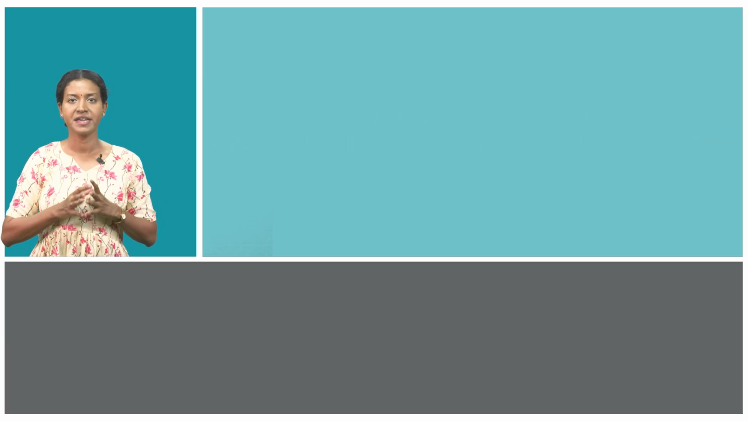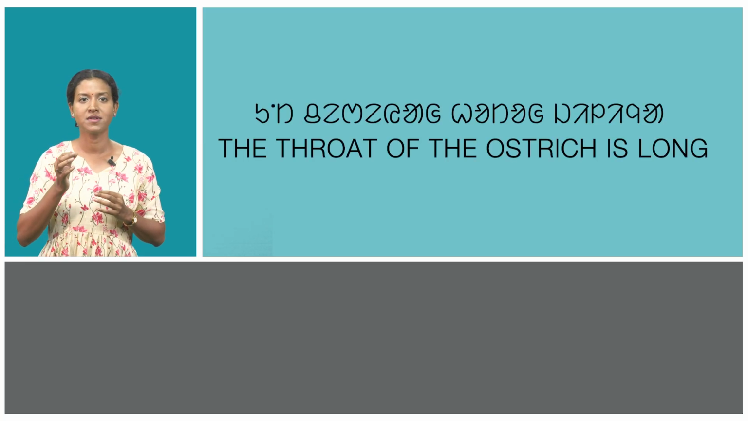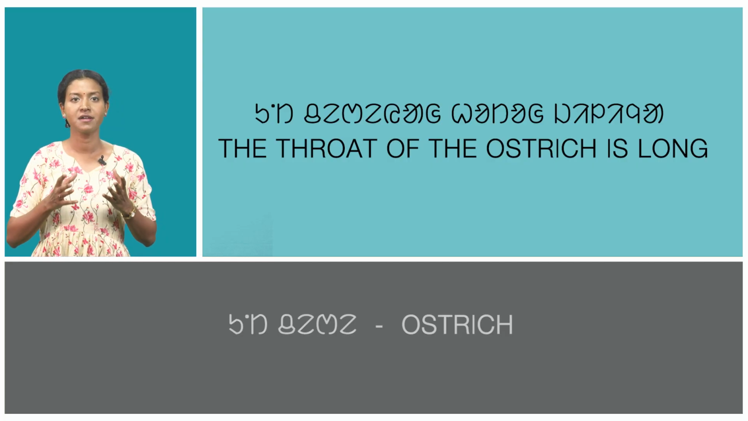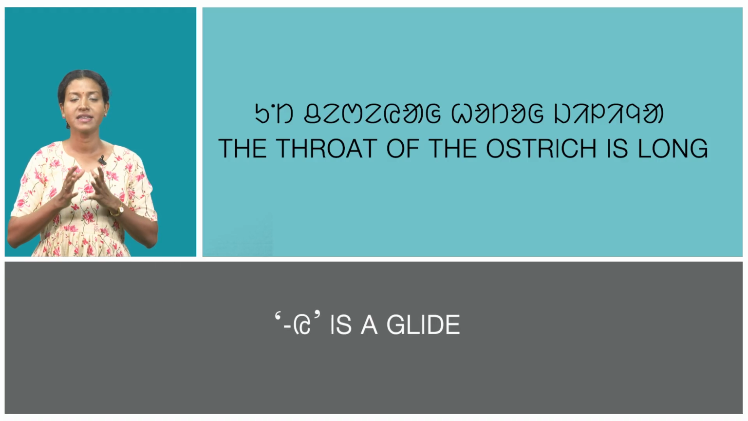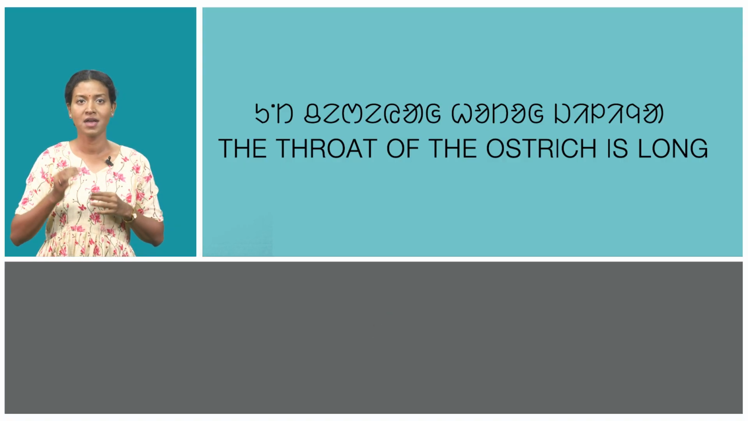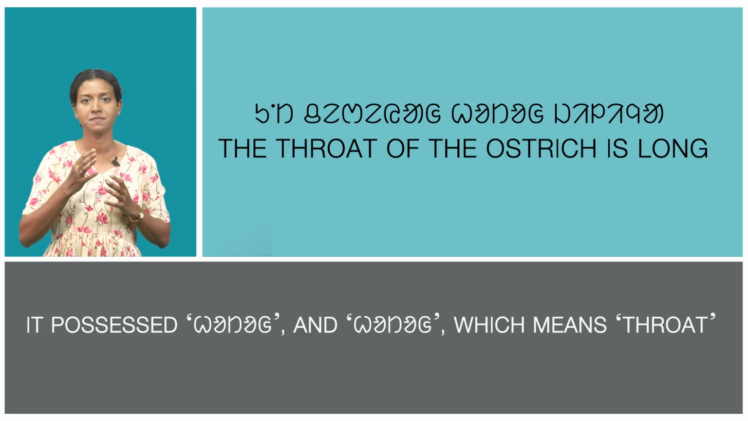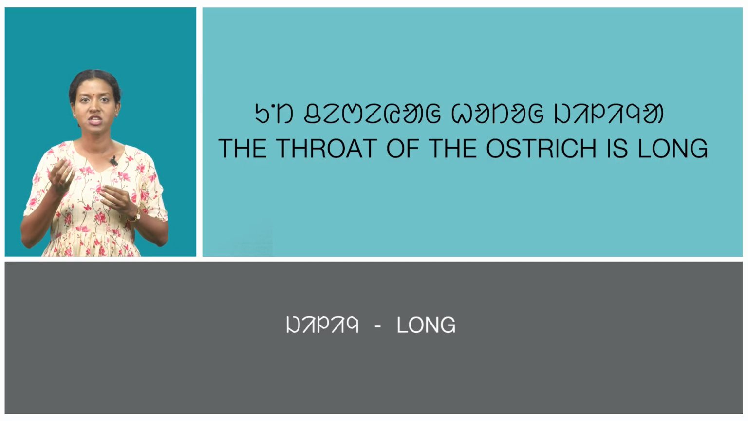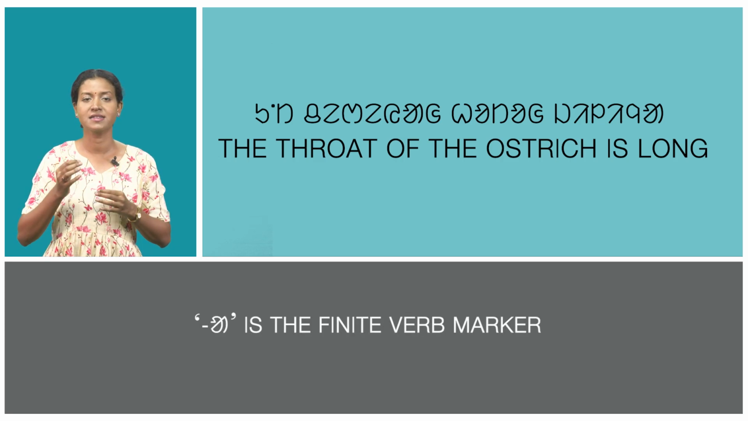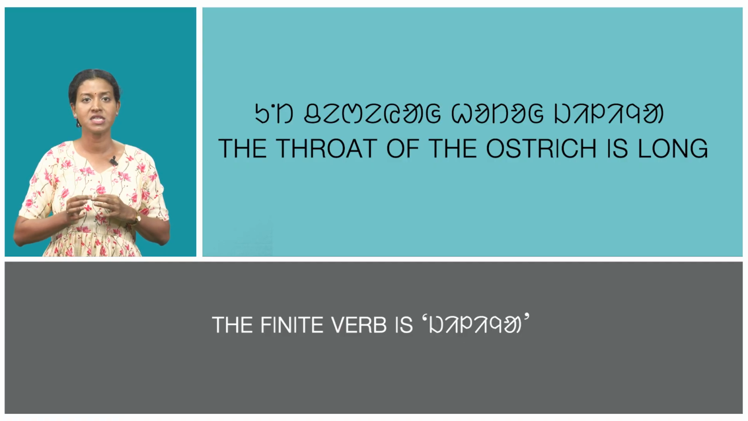In the second sentence, ut chedea hoto jilinya, which means the throat of the ostrich is long. Here, ut chede, which means ostrich, ui is a glide that appears for the combination of a plus a, and a is of. It is possessed hoto, and hoto, which means throat, jiling, which means long, and a is the finite verb marker. In the sentence, the finite verb is jilinya.